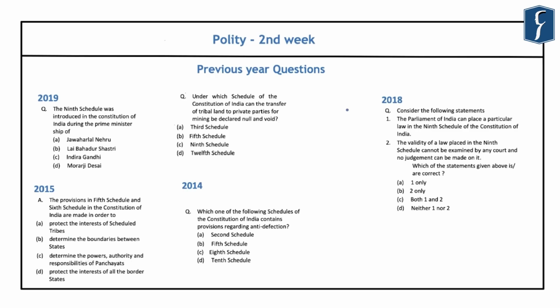Now, the last two questions in this discussion have been formulated from the schedules of the Indian Constitution. And you can see that previously 5 questions have been asked from the important schedules of the Constitution of India. And you can see that in the year 2019 itself, 2 questions were asked from the schedules. Again, there was a question in the year 2018 and 2 questions were asked in the years 2015 and 14 respectively.